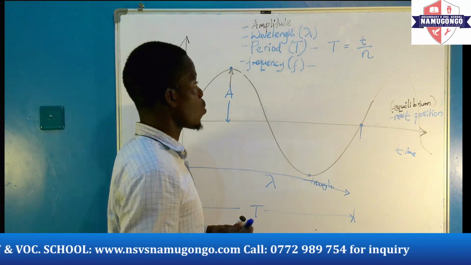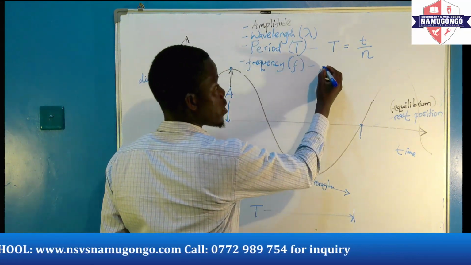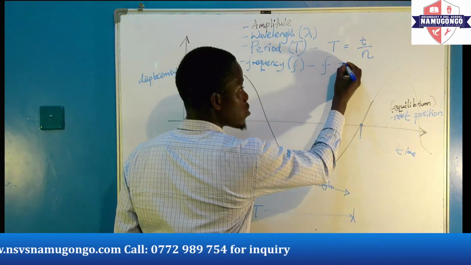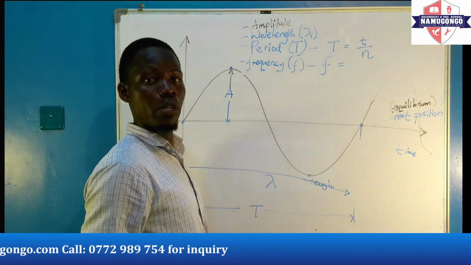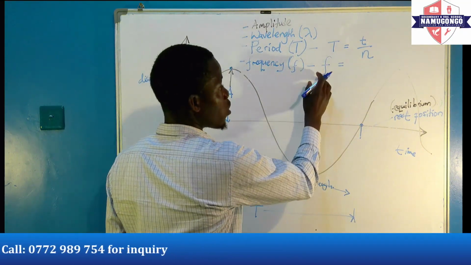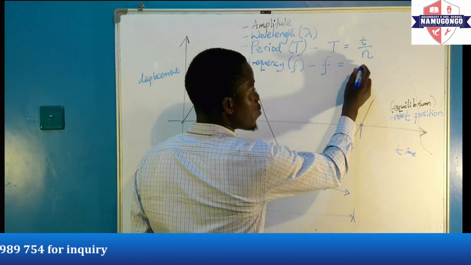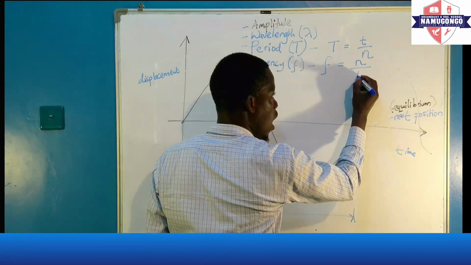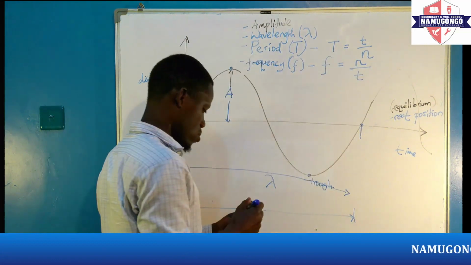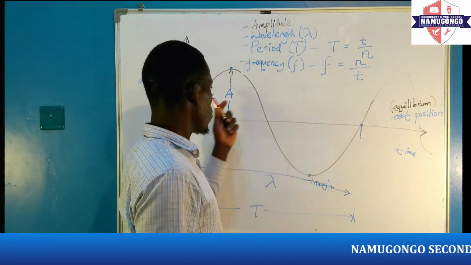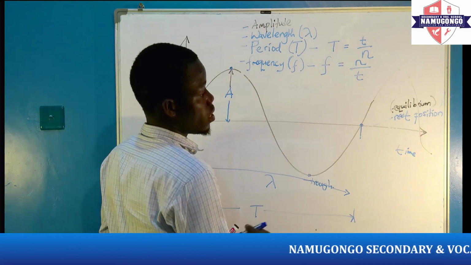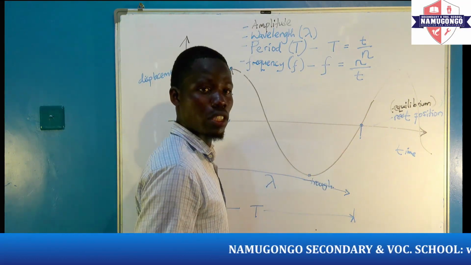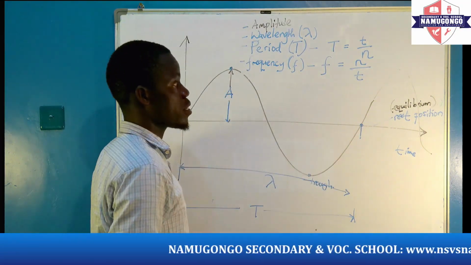So, a frequency, if we want to write it in terms of mathematical expressions, we are going to say f is equal to the number of oscillations out of the time it takes, and we are saying an oscillation per given second. This is what we are calling frequency.